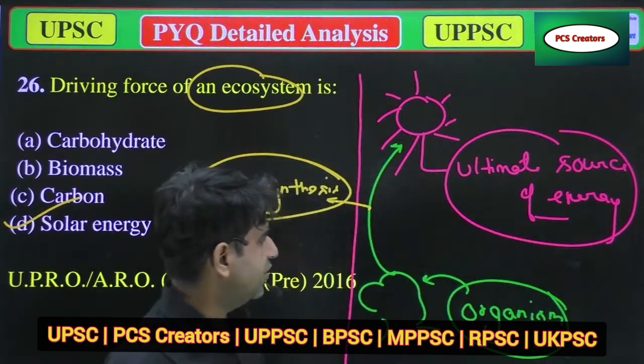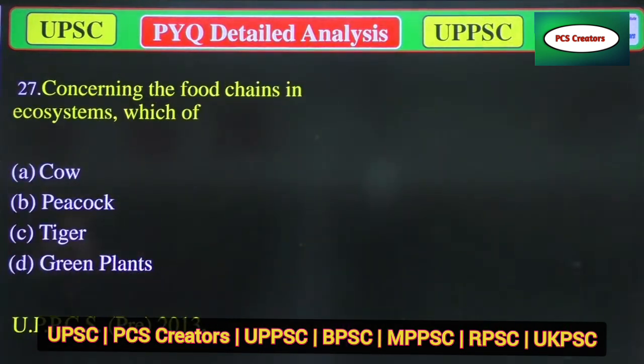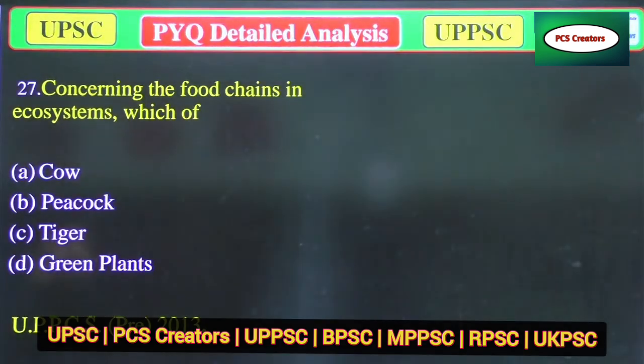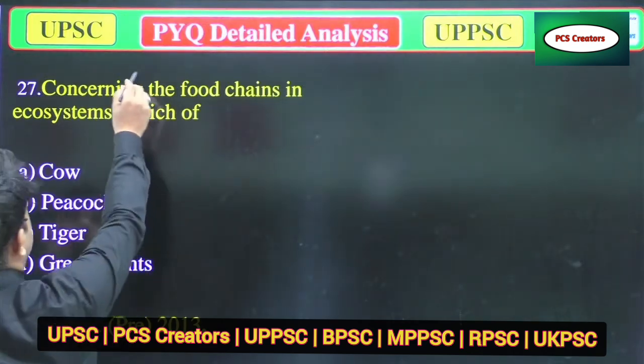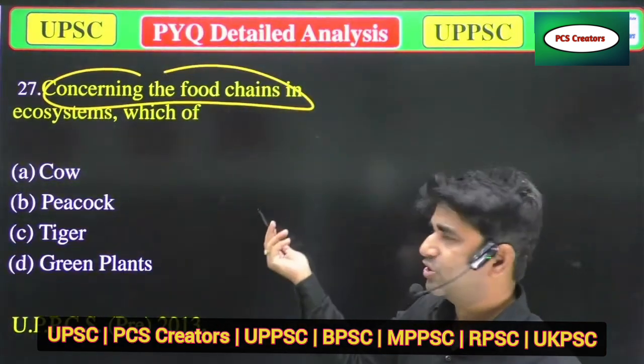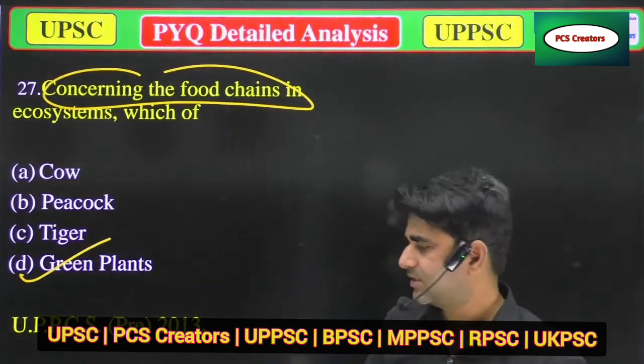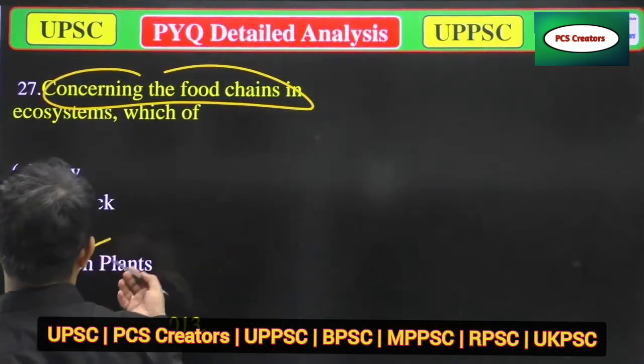Now we'll move to the next question. Our next question is, concerning the food chain in an ecosystem, which of? Concerning the food chain means which is the main component of a food chain in an ecosystem. As you know, plants are the main chain, or the starting chain, of an ecosystem, because